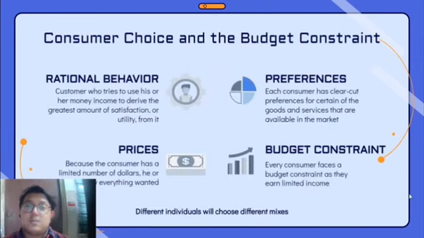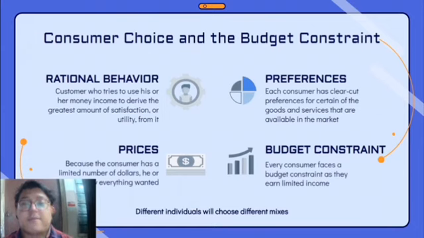So next, consumer choice and the budget constraint. There are four dimensions for typical consumer situations. So the first one is rational behavior. A consumer tries to use his or her money income to derive the greatest amount of satisfaction or utility from it. So in other words, people want to get the most for their income.